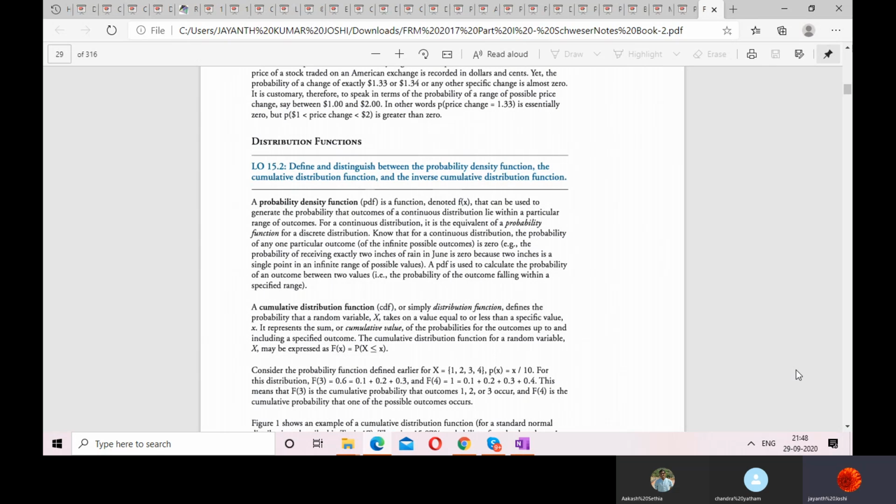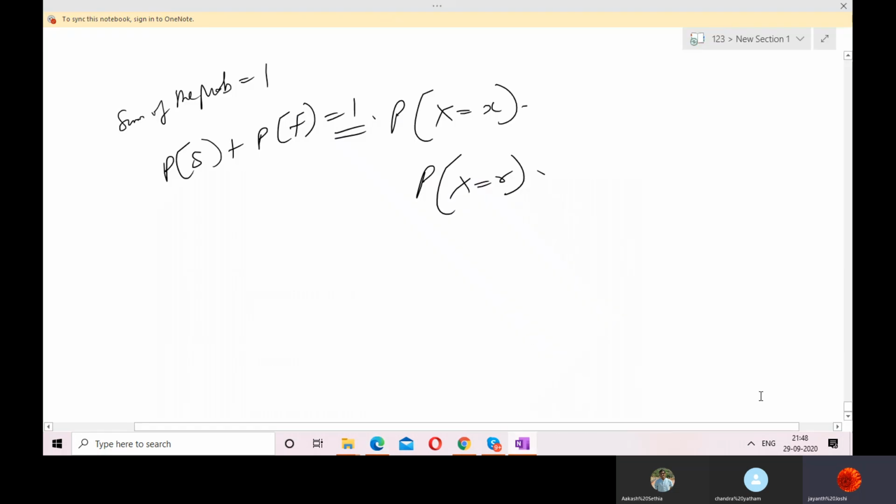Now, we are starting with distribution functions. You should know about distributions. We will cover this chapter in detail afterwards also. There is a chapter specifically called distributions, but right now we are concerned with the distribution functions.